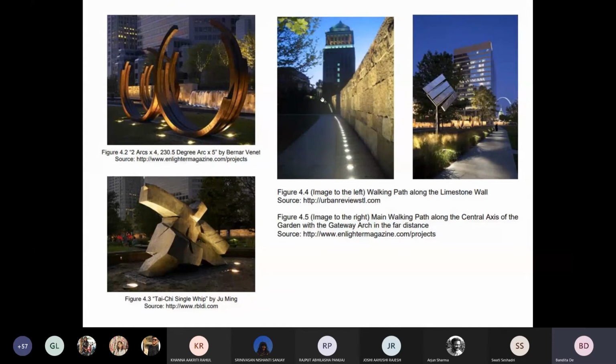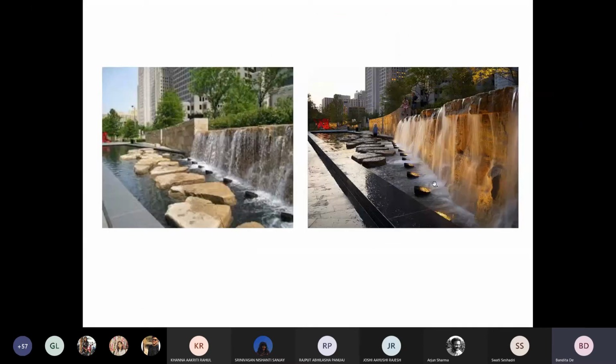The wall that's cutting right across the park is also beautifully lit up, and if you see, this light is spilling over the pathway and there's no additional light provided for the pathway because this is sufficient for the pathway to be lit up. Whereas the other pathways all across the park have lighting concealed within the planting so that there is no excessive glare, and it provides as much lighting as is required to light up the pathway.